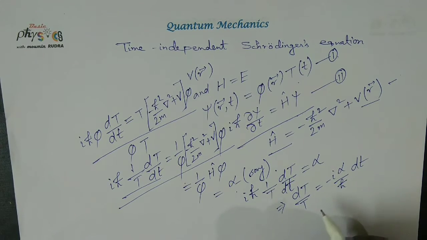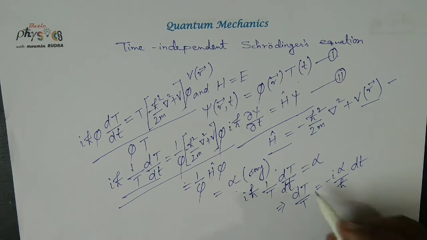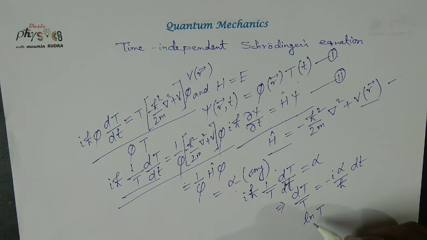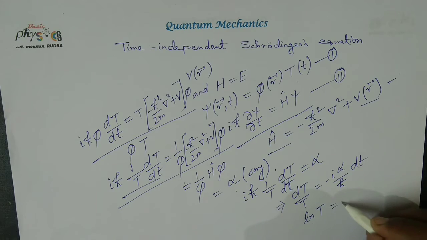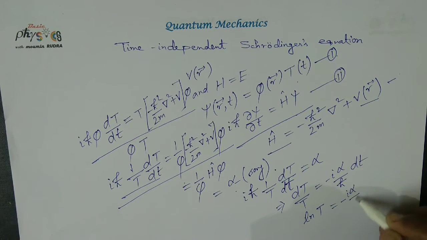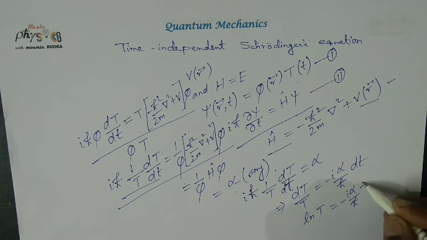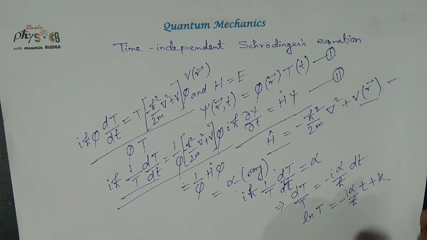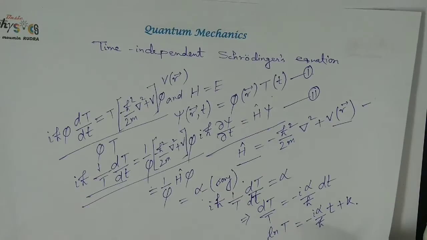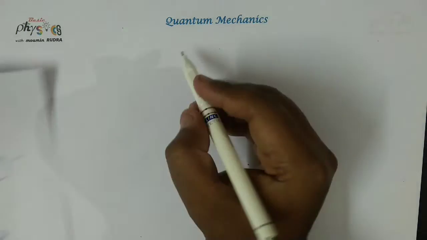Now integrating both sides, we get ln T, where ln means log base e, equal to minus i alpha t by h bar plus k, where k is an integration constant.